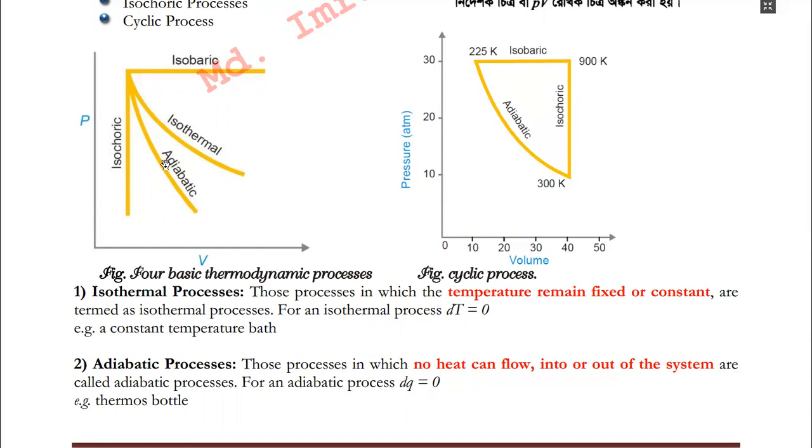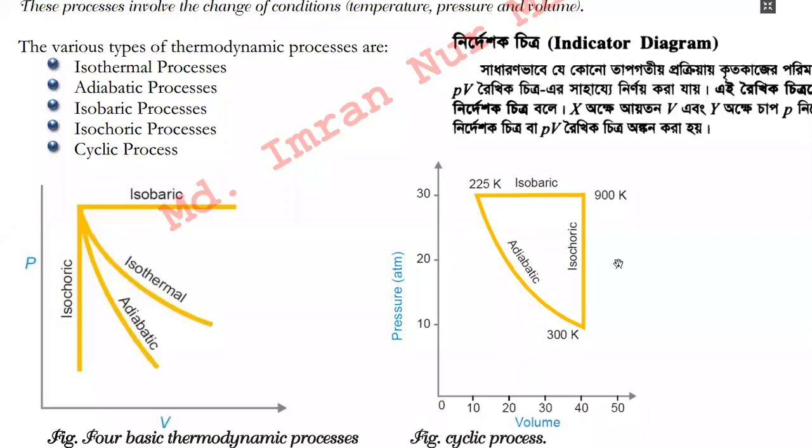And the third one is the isobaric process. Next comes the cyclic process. So what is the isobaric process? The isobaric process is that process which takes place at constant pressure and there is no change of pressure during the transformation from one state to another state.